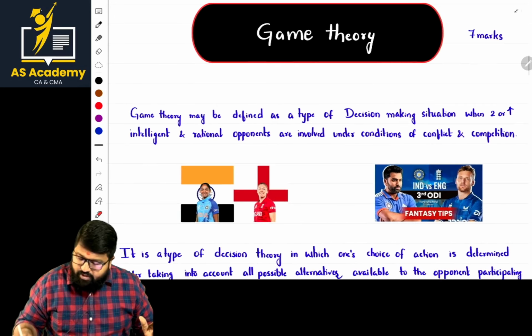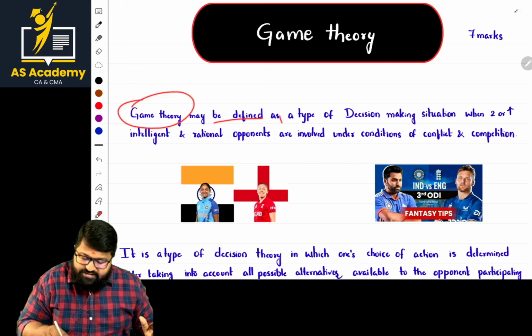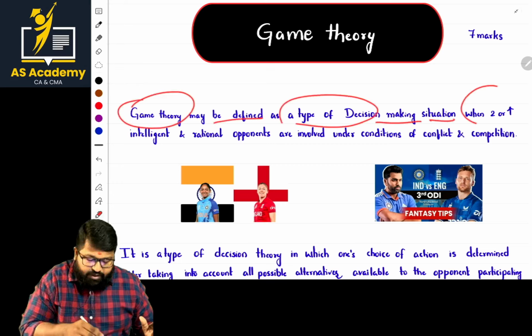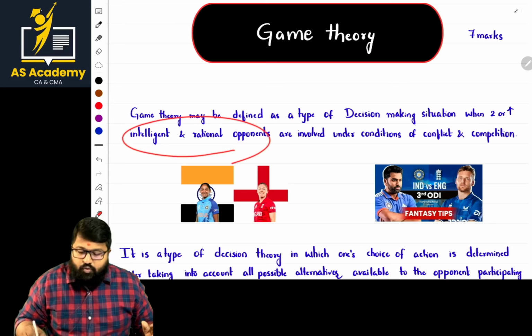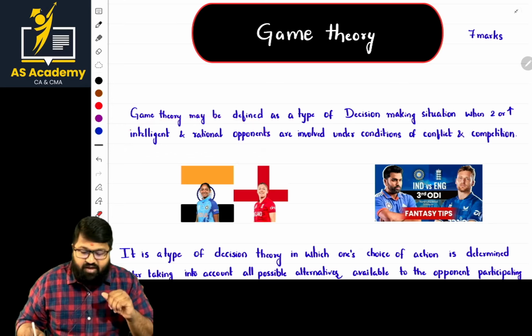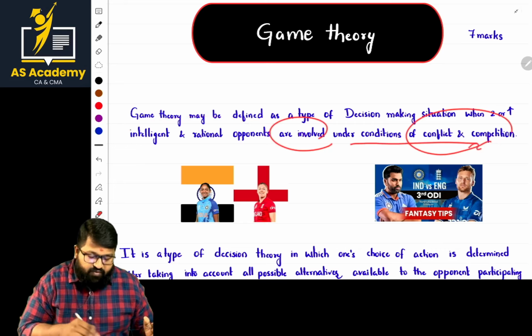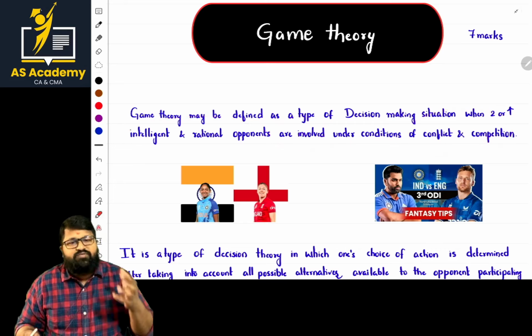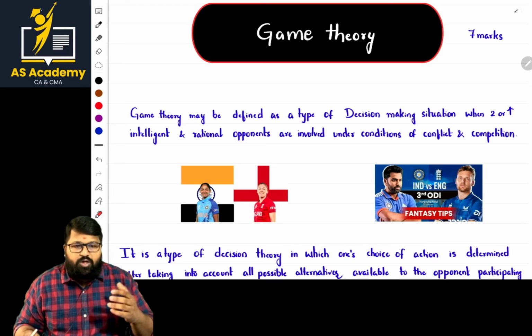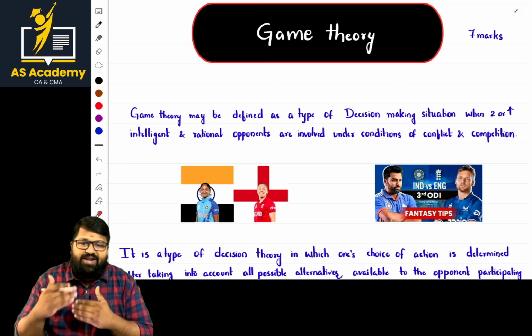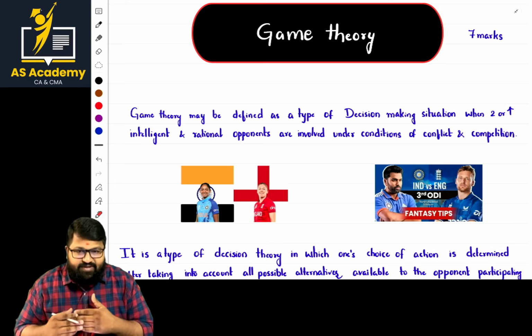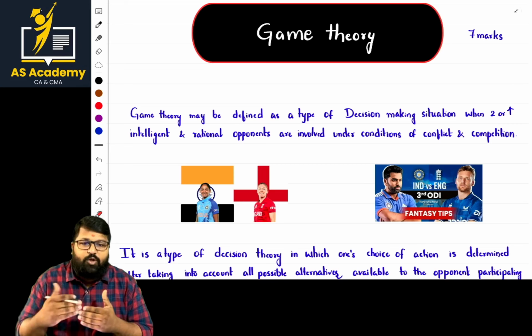Now, what is game theory, ma? Game theory may be defined as a type of decision-making situation when two or more intelligent and rational opponents are involved under conditions of conflict and competition. Sir, what is the use of game theory for us? We are not required to discuss only games in studies, because even business is a game. When you are doing business, you have a competitor with whom you interact regularly through sales. The interaction is nothing but tough competition between you and the other guy.